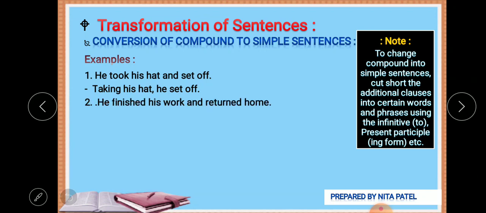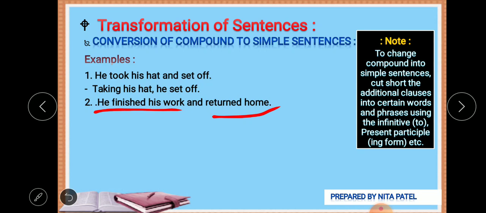He finished his work and returned home. He finished his work and he returned home. Two actions are there. We can say having finishing his work, but it doesn't sound right. So we can say having finished his work, comma, he returned home.